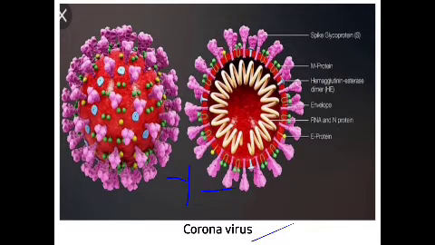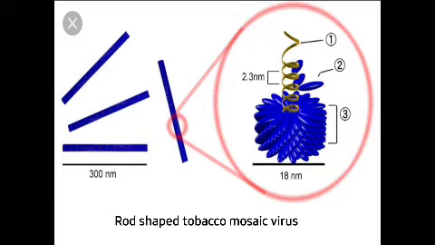which can change with time. The next one is the rod-shaped tobacco mosaic virus, which especially affects plants. You can see the rod-like structure. If we enlarge the view and see it under the microscope, then you can see certain mosaic-like structures, certain patterns, inside this tobacco mosaic virus.